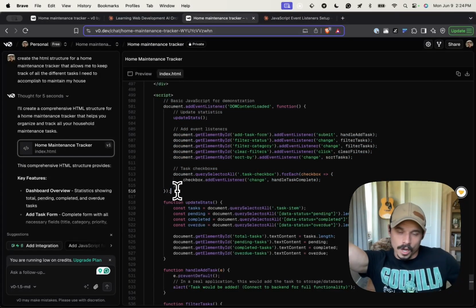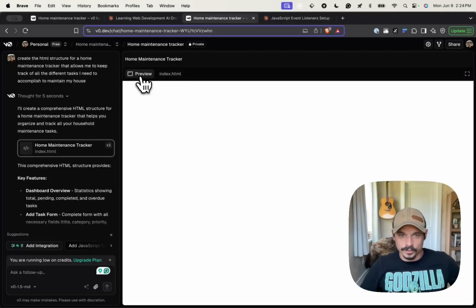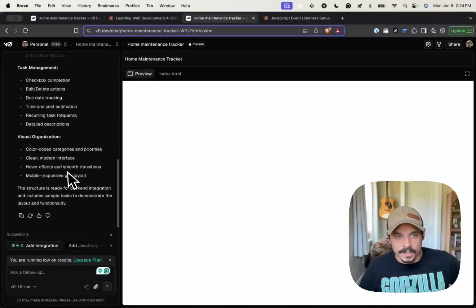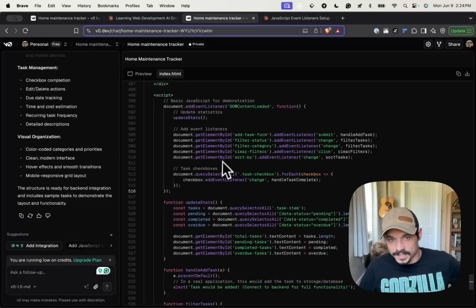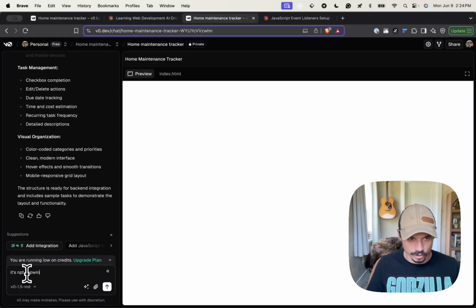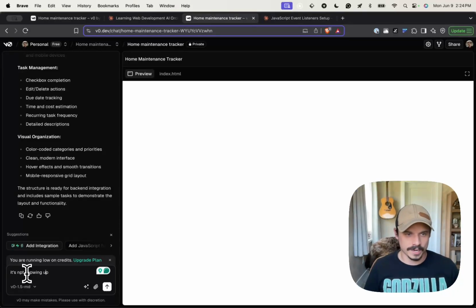And then once you understand what all of this is actually doing, then maybe you're in a better place to go in and actually figure out, why isn't this showing up here? Like it says preview, but why isn't it showing up? If you don't have any foundation into what this did, you're going to be stuck going, it's not showing up, and hoping that it can figure out exactly what it's doing here. And maybe it will, and maybe it won't. But what is almost definitely going to happen is that the more advanced and complex the stuff that you're building gets, it is almost never going to just continue to work out that you can just prompt your way to having it be a working application.